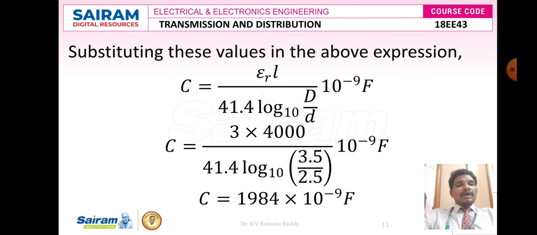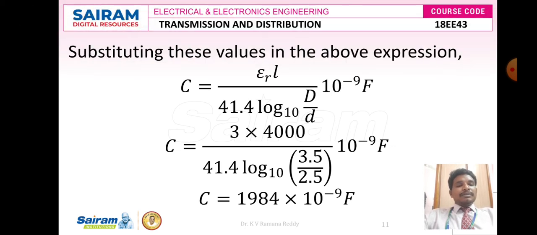Next, we substitute all these values in the unknown parameter, the capacitance of the underground cable per phase. Therefore C is equal to epsilon r into L divided by 41.4 into log base 10 of capital D divided by small d, into 10 to the power of minus 9 farads. Here epsilon r is 3, and L is 4000 meters, divided by 41.4 into log base 10 of capital D, which is 3.5, divided by small d, which is 2.5, into 10 to the power of minus 9.